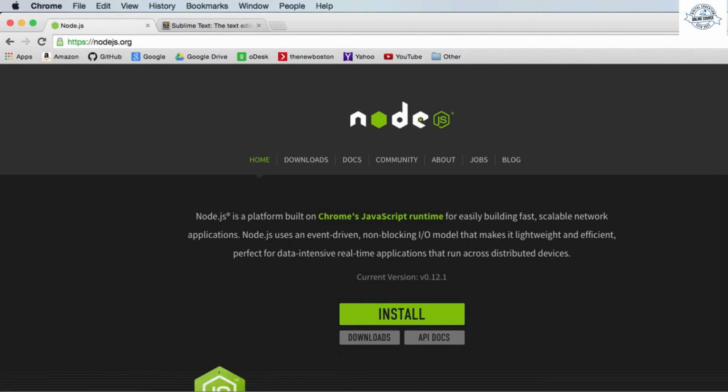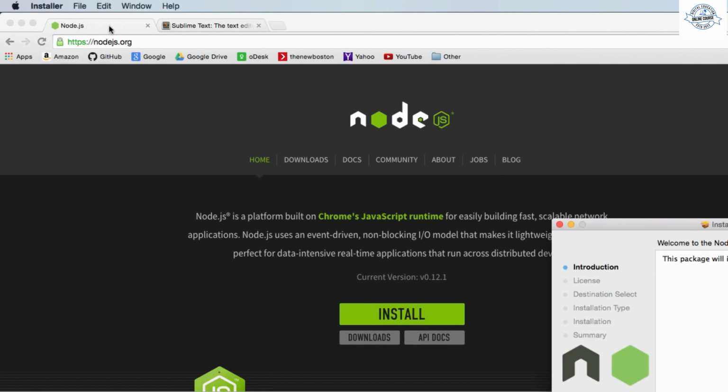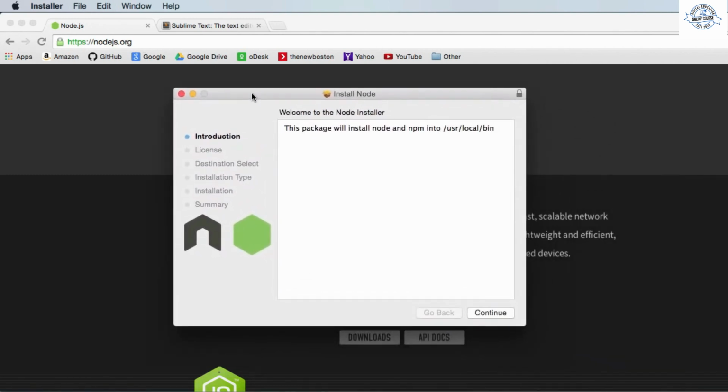It downloads real quick, so double click this package that you just installed. And by the way, the website is https://nodejs.org, so make sure you're on that website. Alright, so this is just a wizard. If you watched my last tutorial, actually you probably didn't because that was for Windows, but it's really easy.